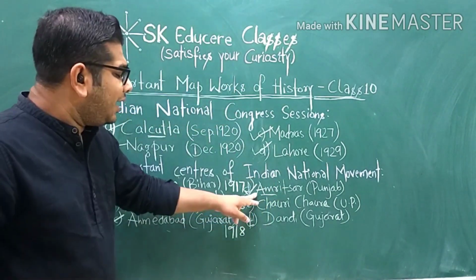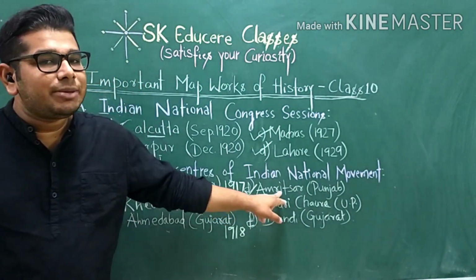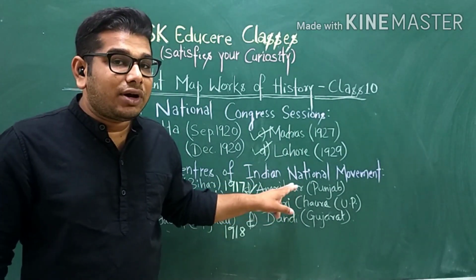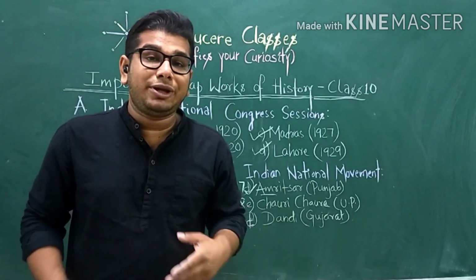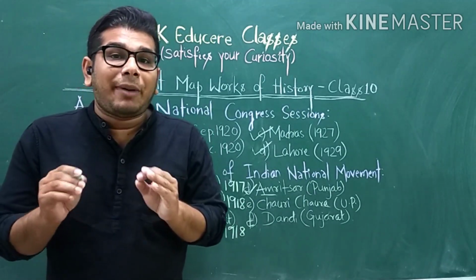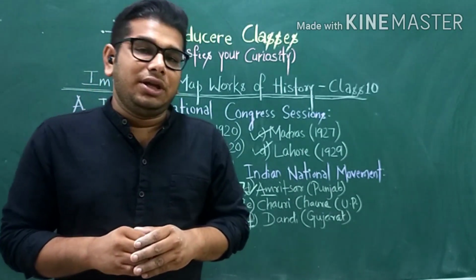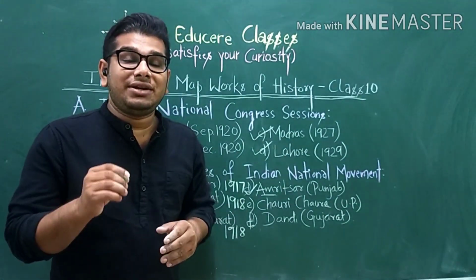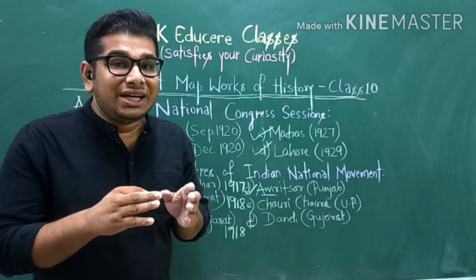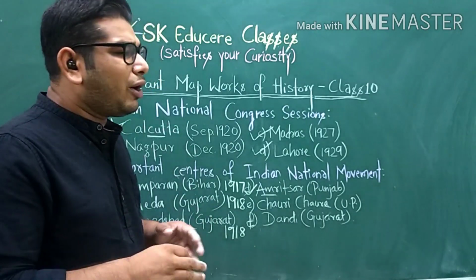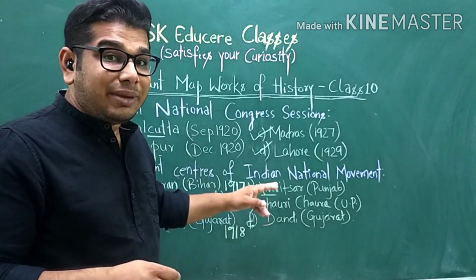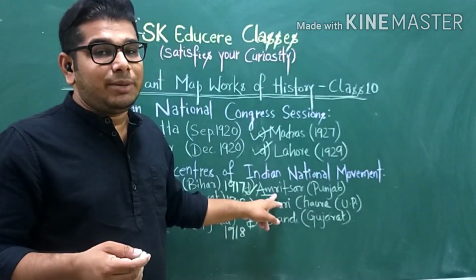Okay. The next important center was Amritsar, which was located in Punjab, and it became an important center of the Indian national movement because in Amritsar, you might have read, the Jallianwala Bagh massacre occurred, in which General Dyer fired without any warning on the important leaders of Punjab, and around 1,000 to 2,000 people died during that massacre. In this reference, Amritsar also became an important center.